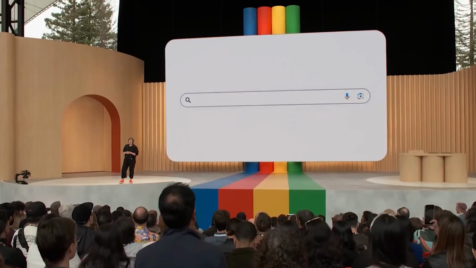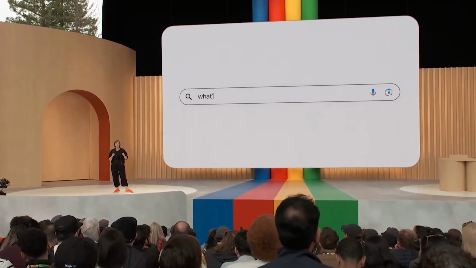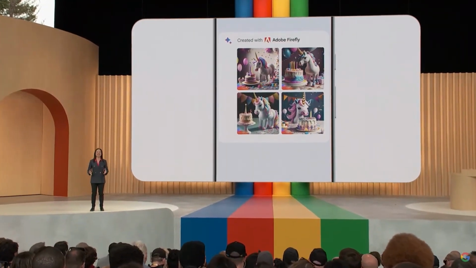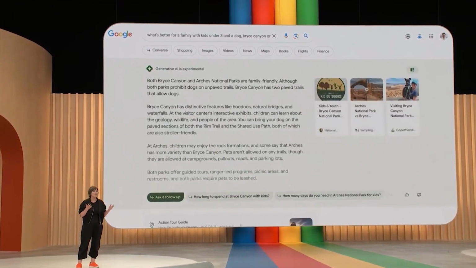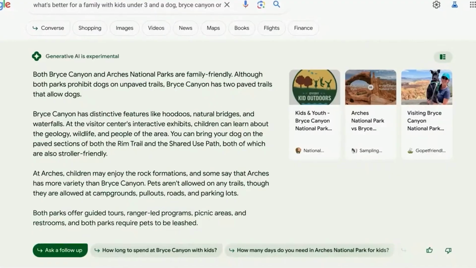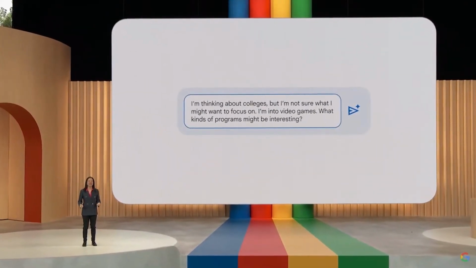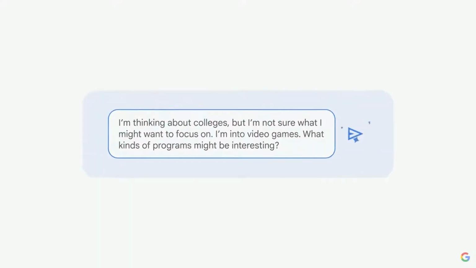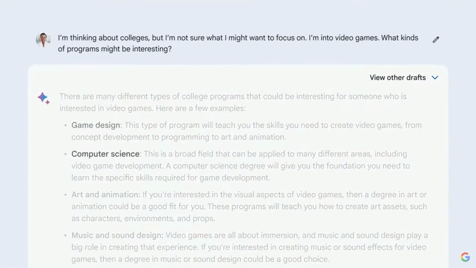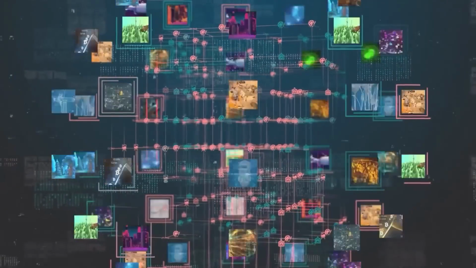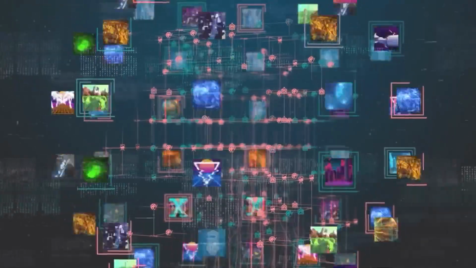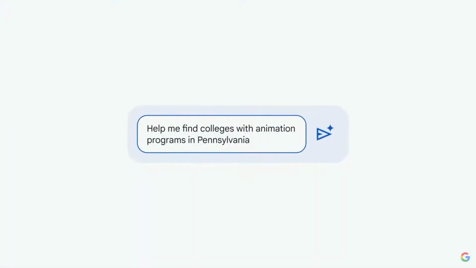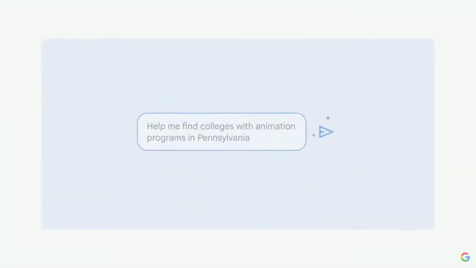SGE possesses certain advantages over its counterparts. One primary advantage is its integration into Google Search, eliminating the need for a separate app or website. Users can conveniently type queries directly into their usual browser. Furthermore, SGE employs Imagen, an advanced text-to-image diffusion model, enabling the creation of vivid and lifelike images with a nuanced understanding of language. Imagen benefits from extensive learning from a plethora of text and images available online, including those from Google search results, ensuring it is well equipped with a wealth of information.